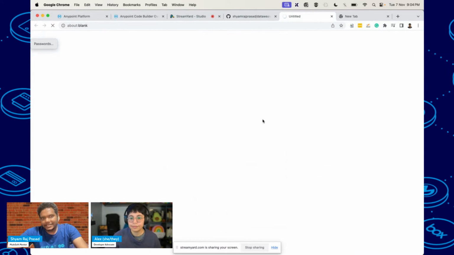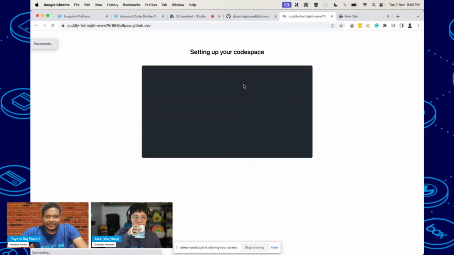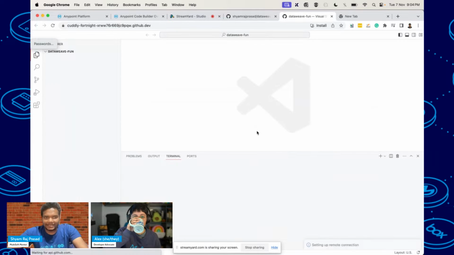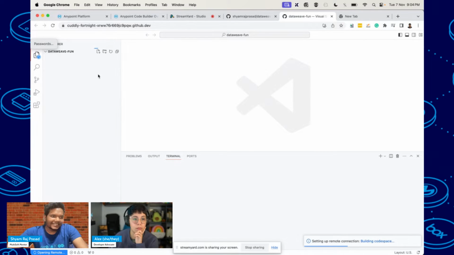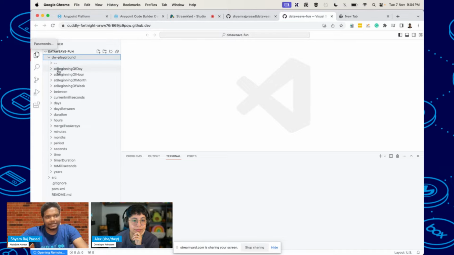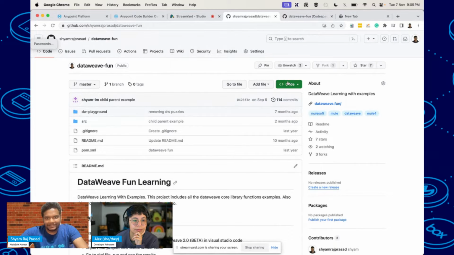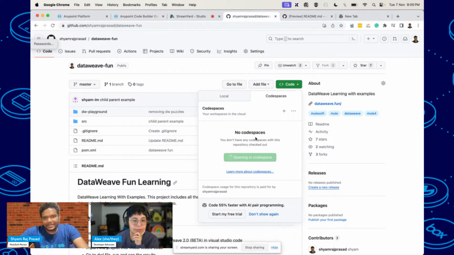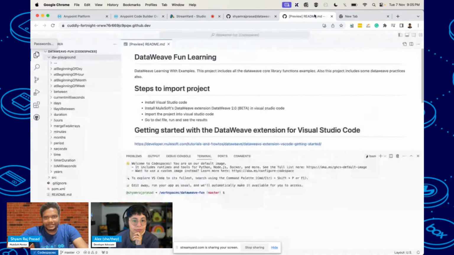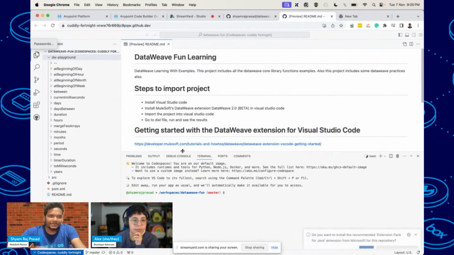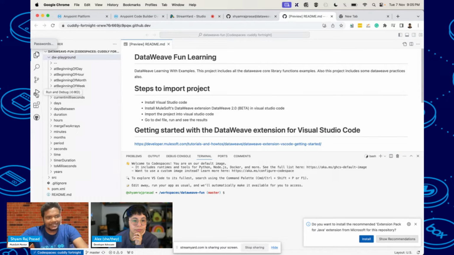When you create a code space, it will take some time, but it will create a Visual Studio Code here, and we have all the code here. Here you can see the DW playground. I have created a code space in this repo. So here you can see this is Visual Studio Code.